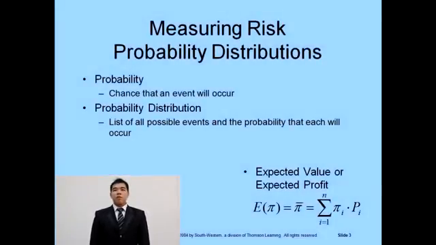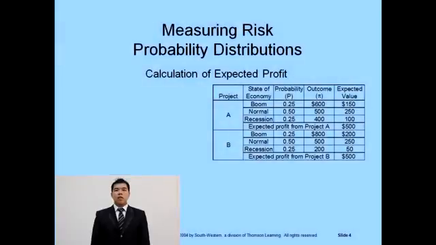To develop a precise measure of risk, we need to understand the concept of probability distribution. The probability is the chance that an event will occur. The probability distribution is a list of all possible events and the probability that each will occur. Expected value or expected profit is the weighted average of all possible profit levels that can result from the various probabilities. This slide shows you an example of probability distribution.